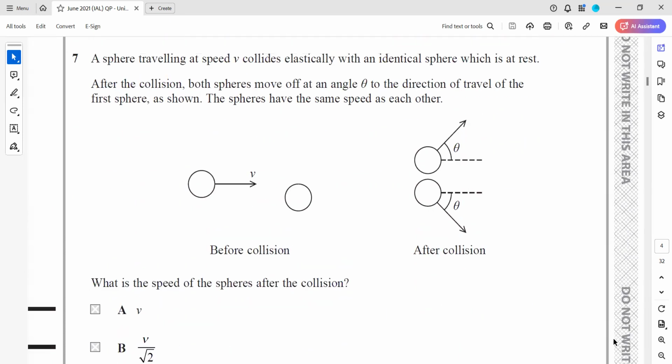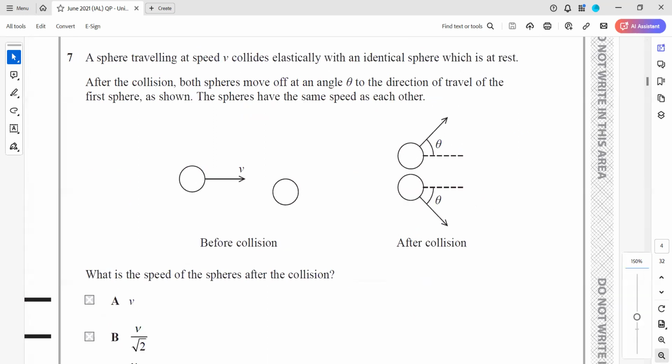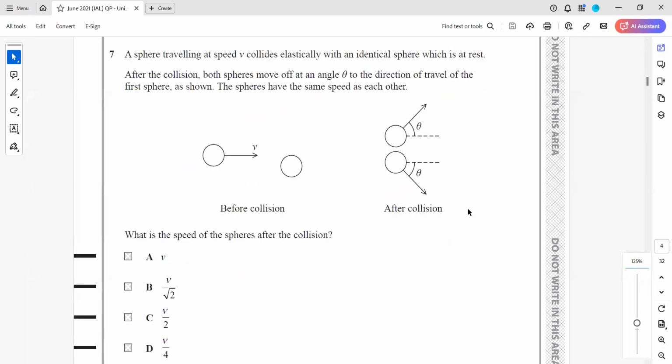A sphere traveling at a velocity v collides elastically, like there's no change in energy. The sum of kinetic energy before and after is the same. Both spheres move off at an angle theta to the travel direction. The spheres have the same speeds. What is the speed of the spheres after collision? Because the collision is elastic and energy is a scalar quantity, the angle will not affect it. So the sum of the kinetic energy before equals the sum of the kinetic energy after.